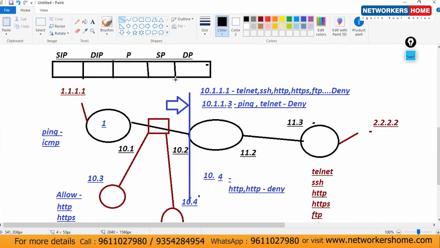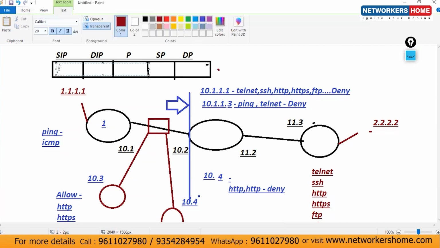This is all about router 1. Now, what's the source IP from here? 10.1. What's the destination IP? Consider 11.3. I'm going with telnet. What's the protocol? TCP. Protocol number?